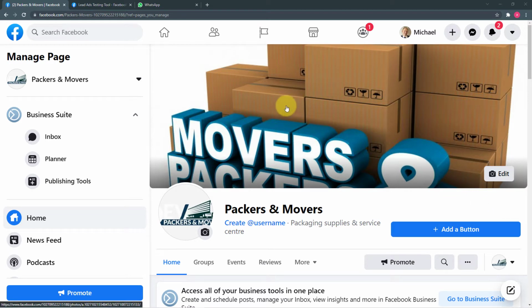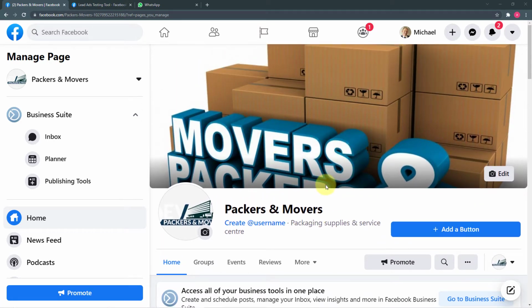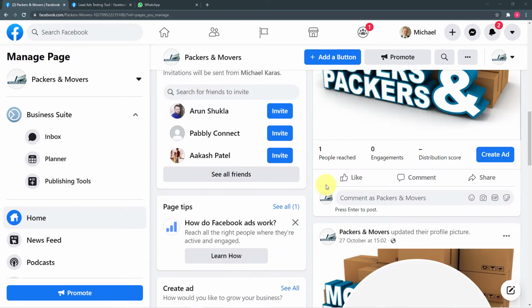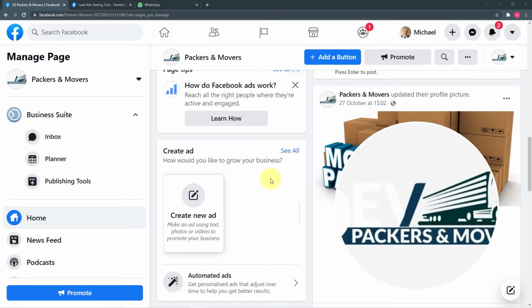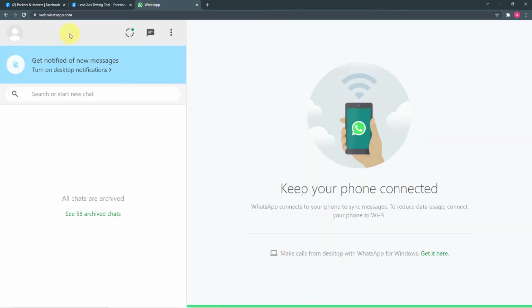So guys, this is a Facebook page I have created to promote my business, and the name of the page is Packers and Movers. So we have the business of transportation. For that we have created this Facebook page, and here I am running Facebook lead ads, okay? And in those lead ads we have attached a lead ad form. So you can see this is the page and this is the form that is attached with the lead ad, okay? So whenever someone fills this lead ad form, we are going to deliver to him or her on the WhatsApp account the brochure and the package details of our business here, right?